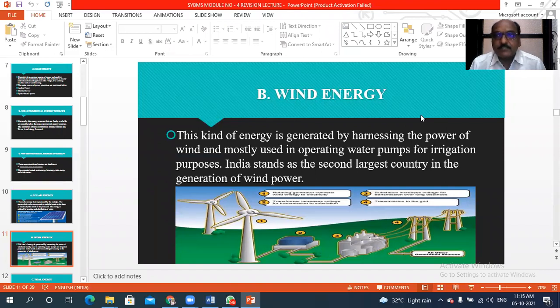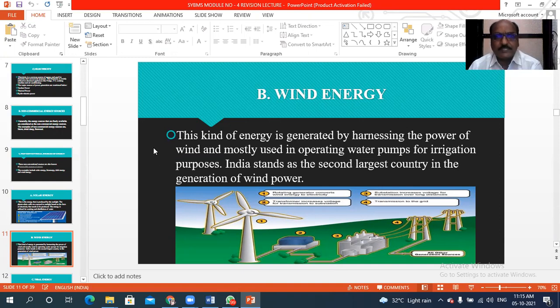Okay, but for the generation of this energy, we require windmills. You see in this picture, these are the windmills. In the back side of the windmill, there are turbines. When turbines are moving, electricity is generated there, and whatever electricity we generate there, we can transfer through the wires up to the transformer, and then send for other purposes.